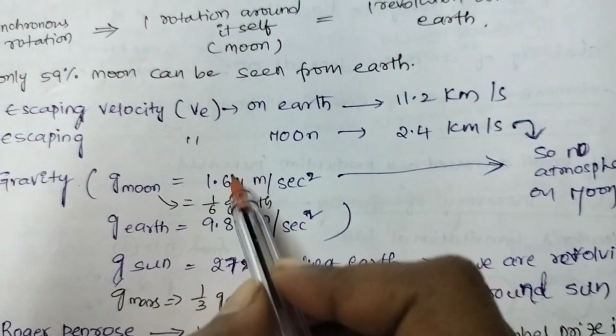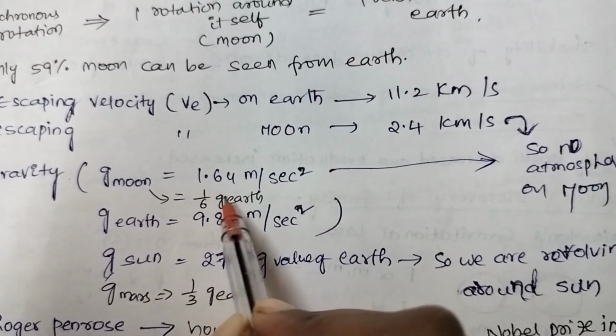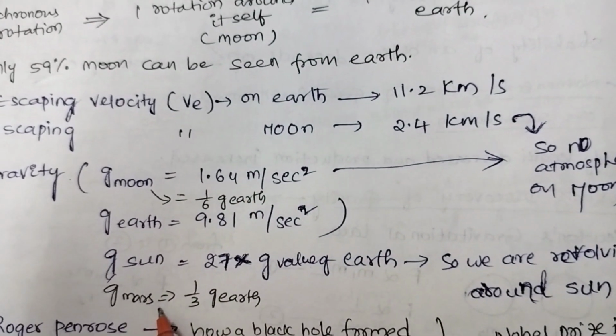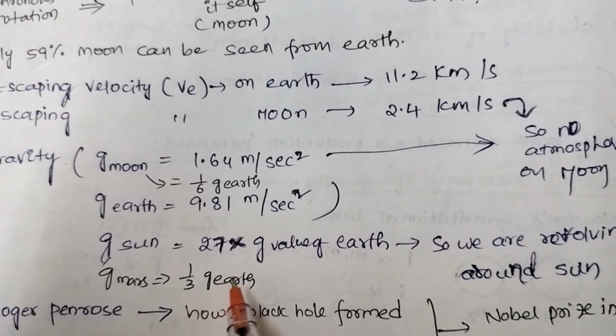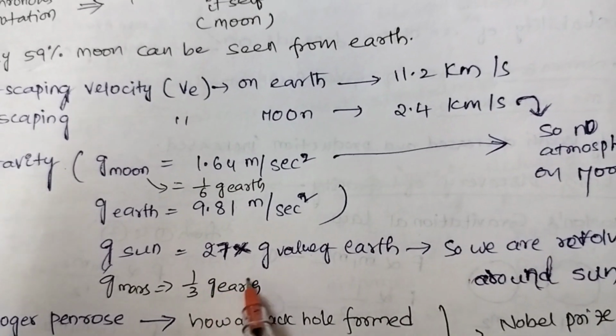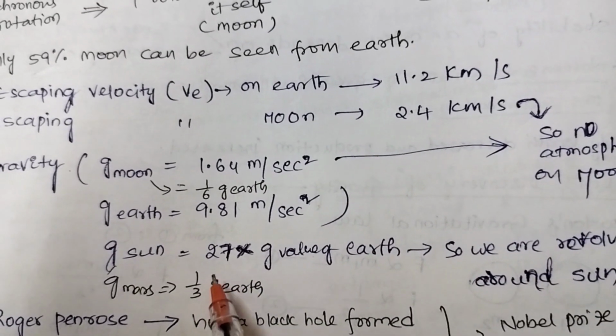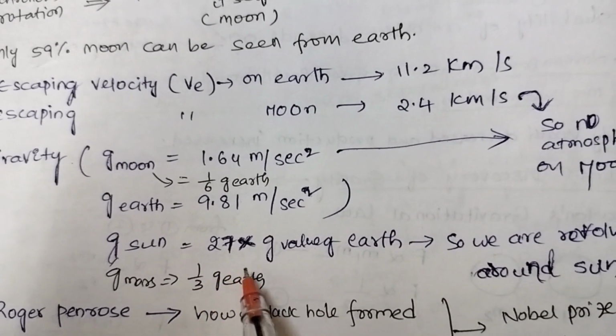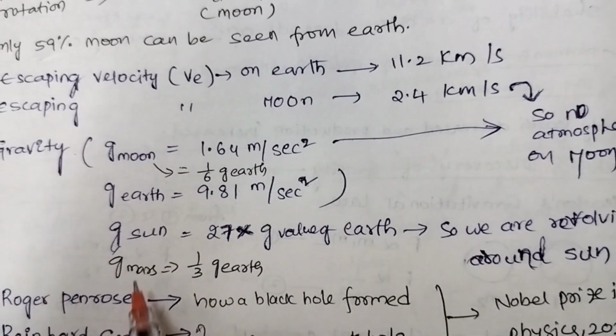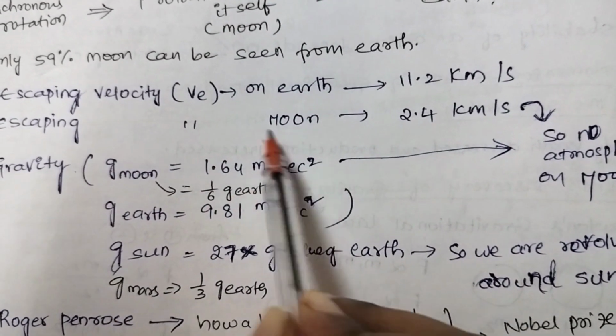We must remember this point. G of Moon is equal to 1/6 of the G of Earth. G of Mars is equal to 1/3 of the G of Earth. We already know what is G of Earth. If we know G of the Earth, we can substitute 1/3 into 9.81 so that we will get the G of Mars. At the same time, G of Moon also.